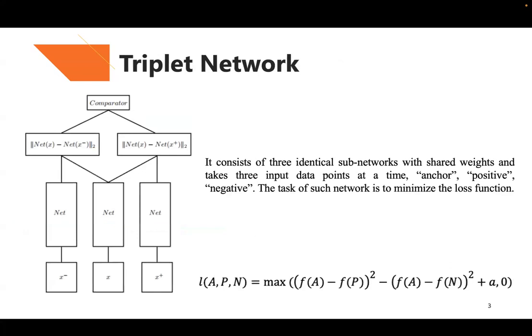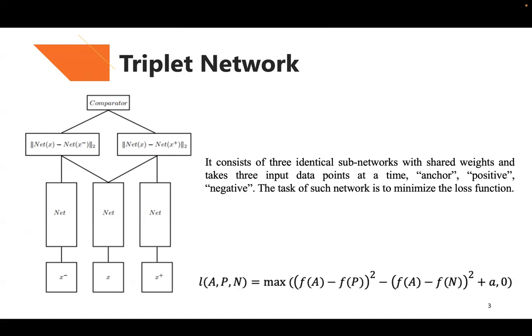In my project, I will use the triplet network, one of the one-shot learning methods. And here is the introduction of the triplet network, as you can see. It consists of the same subnetwork with shared weights and takes 3 input data points at a time: anchor, positive, and negative.